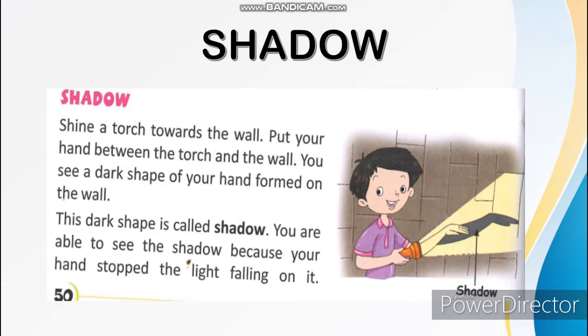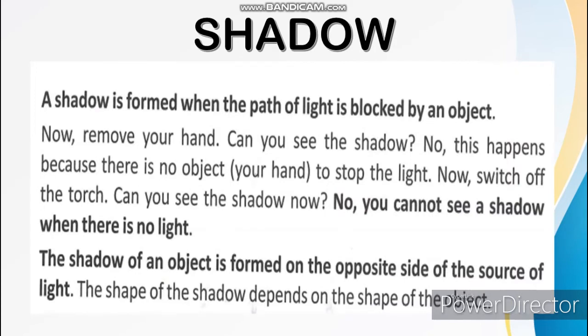You are able to see the shadow because your hand stopped the light from falling on the wall. Once the light is falling, you can see the shadow of your hand, or your leg, anything. Next, how a shadow is formed. A shadow is formed when the path of the light is blocked by an object.